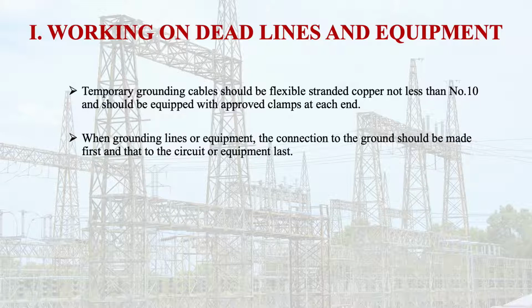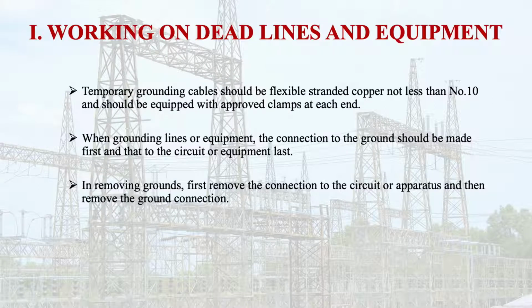When grounding lines or equipment, connection to the ground should be made first, and that to the circuit or equipment last, because this will provide a safe work environment, because first you are making ground connections and then other circuit equipment connections.